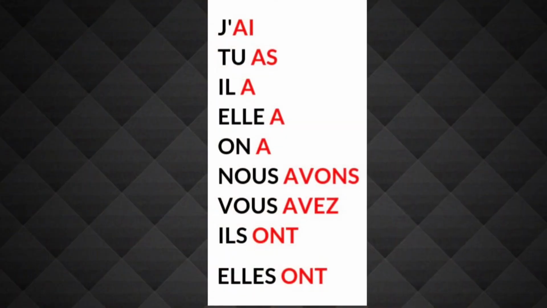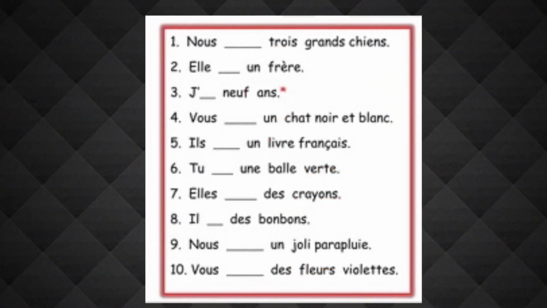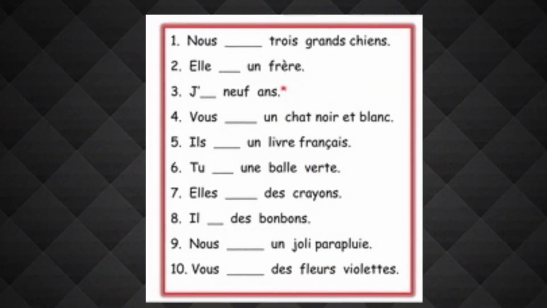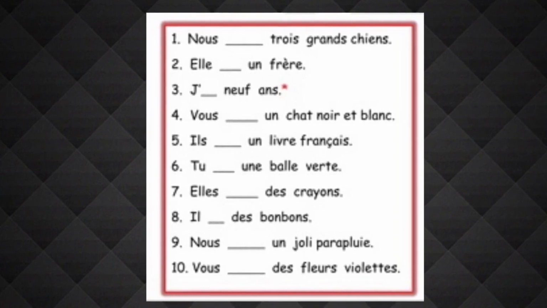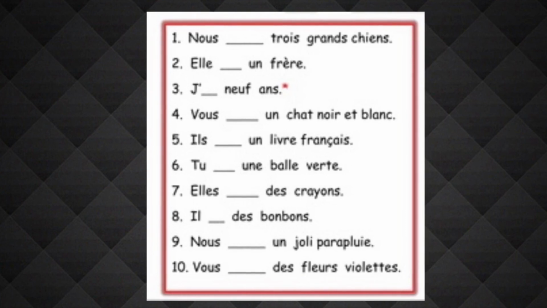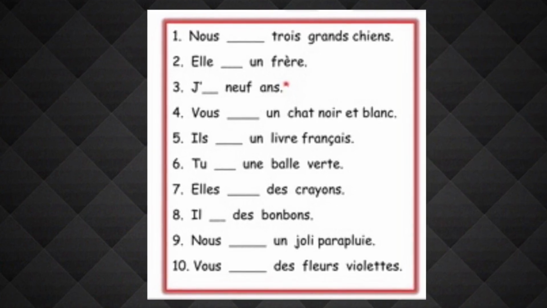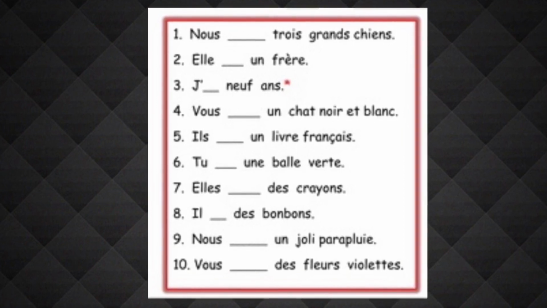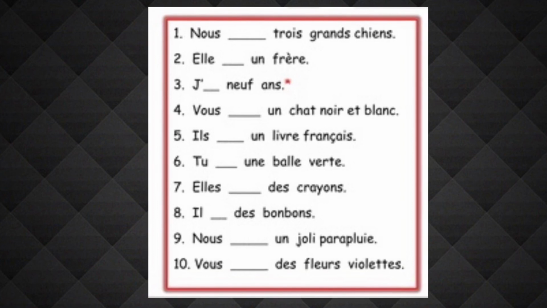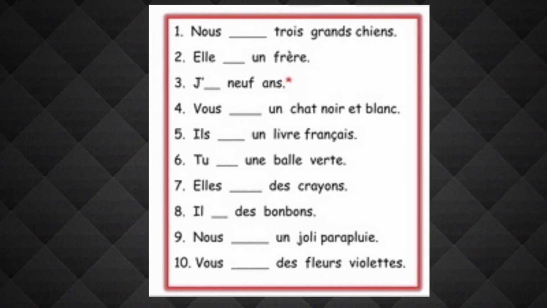So it was all about the verb avoir. Let us now try a small little exercise. You have to do it on your own. Just see the first one. "Nous dash 3 gros chiens", means we dash 3 big dogs. So you have to put the right conjugation that is going to be used with "nous". Just see the subject pronouns and fill the right conjugation. I hope you will be able to do it very easily.